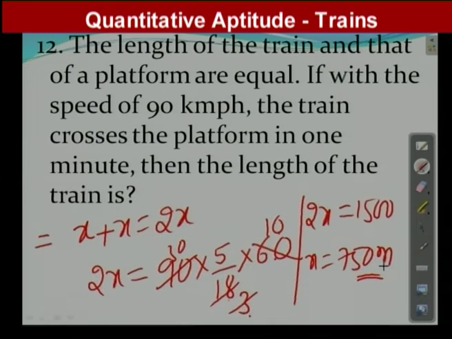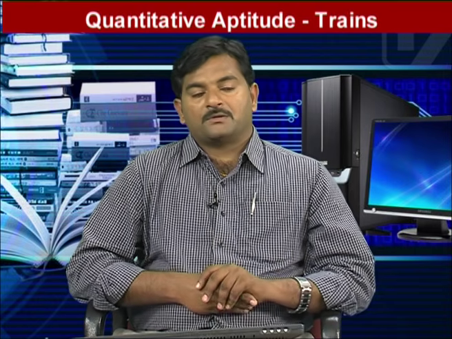I hope you understood this also. These are the different models, different concepts. Still some models are there, and candidates have to focus on them. Focus on the basic concepts and on conversion of units, whether the train crosses a platform or a tree. Then you can solve any kind of question. Thank you very much.